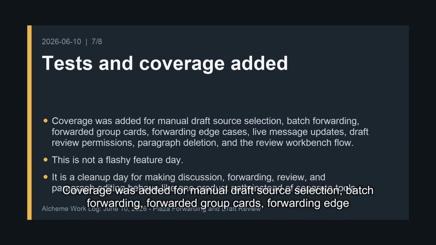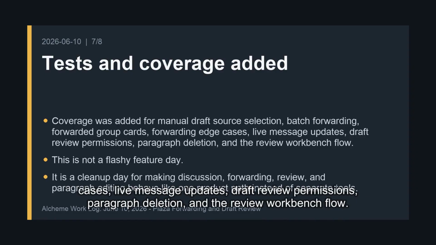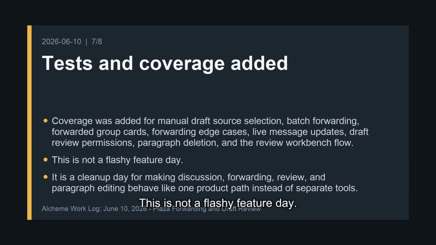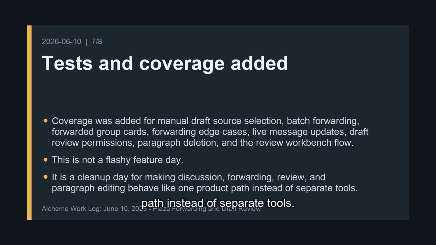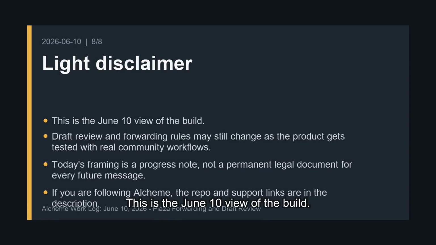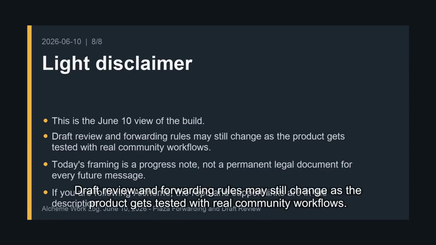Coverage was added for manual draft source selection, batch forwarding, forwarded group cards, forwarding edge cases, live message updates, draft review permissions, paragraph deletion, and the review workbench flow. This is not a flashy feature day. It is a cleanup day for making discussion, forwarding, review, and paragraph editing behave like one product path instead of separate tools. This is the June 10 view of the build.